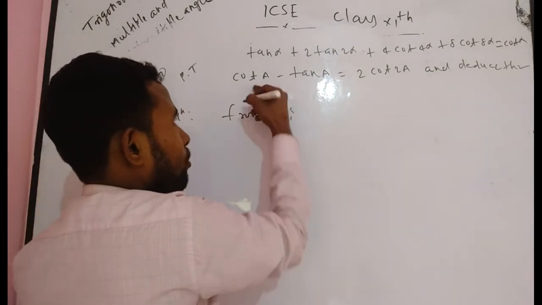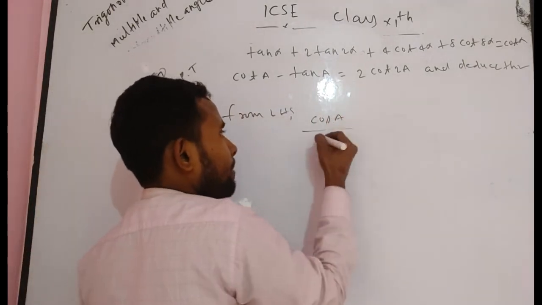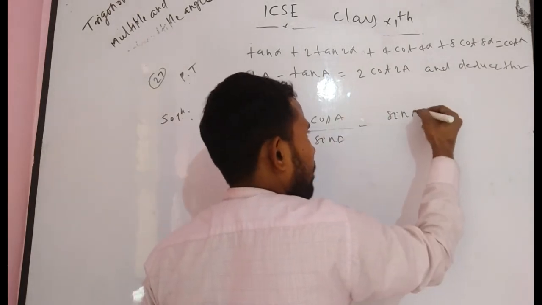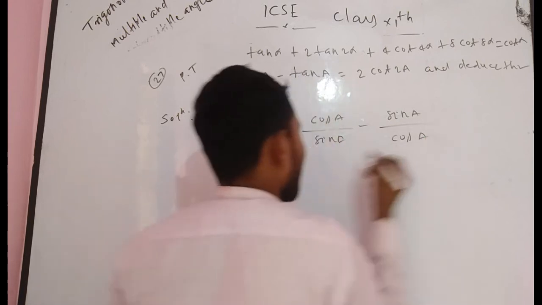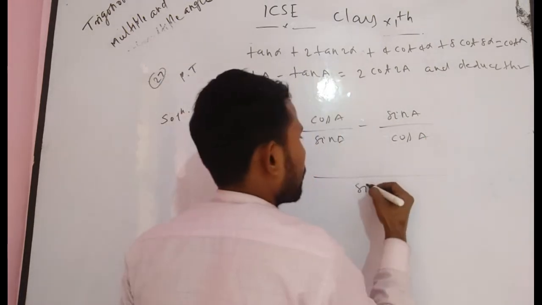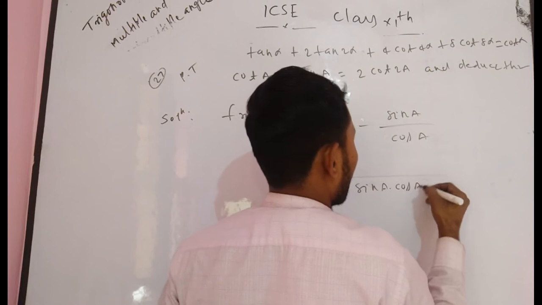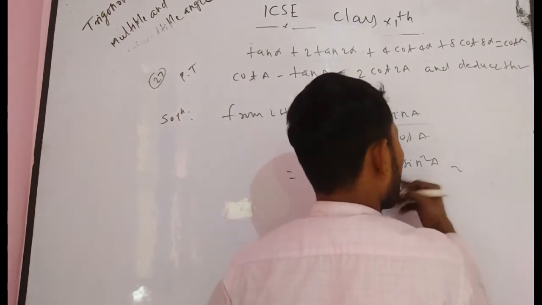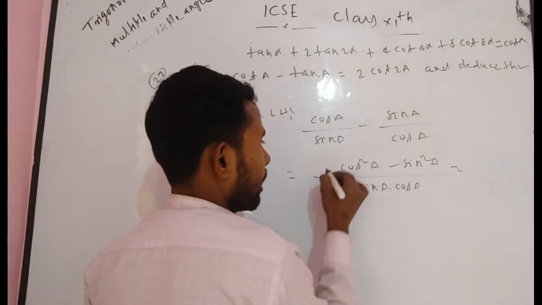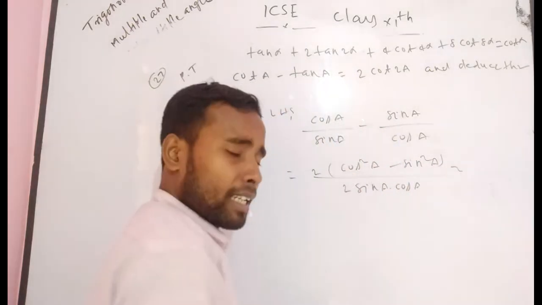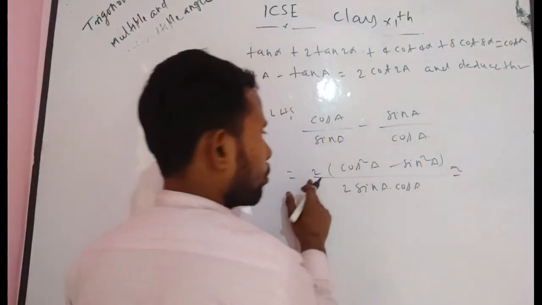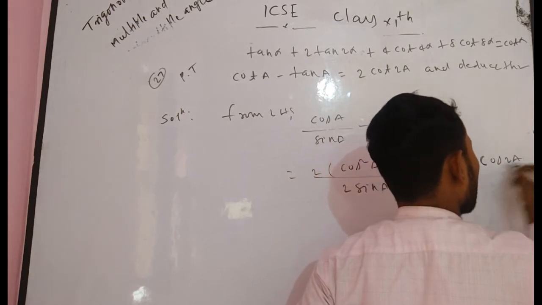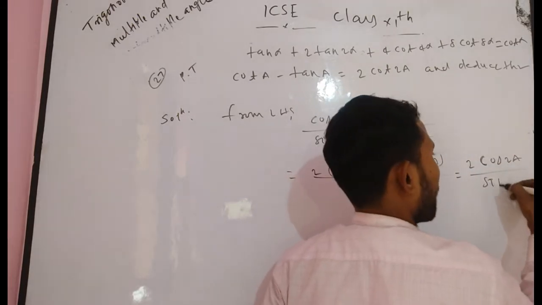From LHS, cot A minus tan A can be written as cos A by sin A minus sin A by cos A. Can you write? After taking LCM, what do you get? In the denominator you get sin A into cos A, and in the numerator you get cos square A minus sin square A. If you multiply numerator and denominator by 2, it doesn't affect it. So can you write 2 into cos square A minus sin square A will be 2 into cos 2A, and in the denominator you get sin 2A.